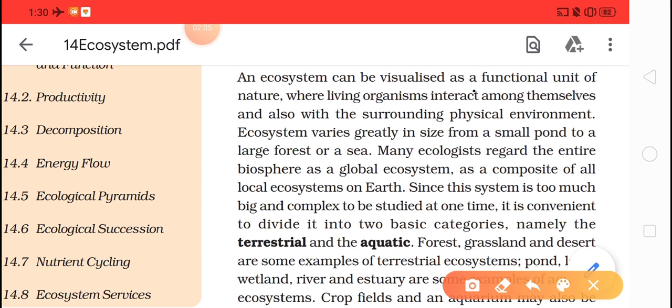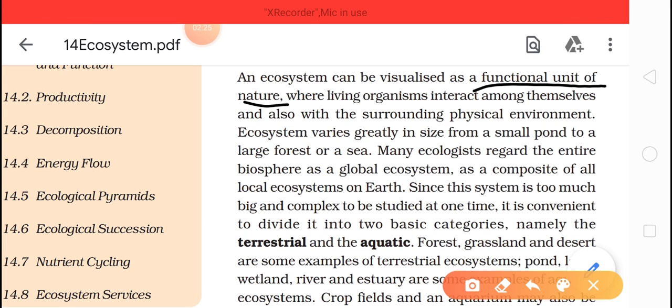It is the functional unit of nature. In nature, whatever things are interacting among each other, whether living or non-living, there is interaction between them. So that is your ecosystem.